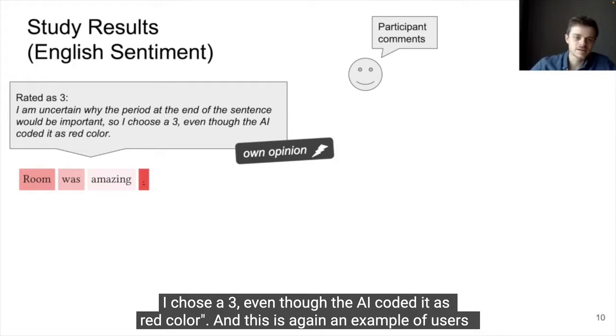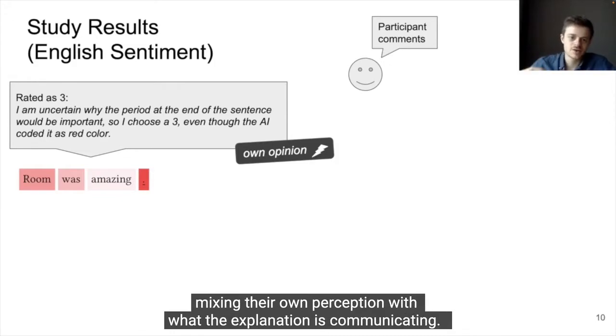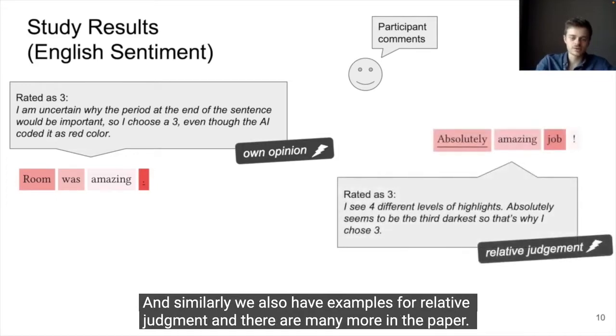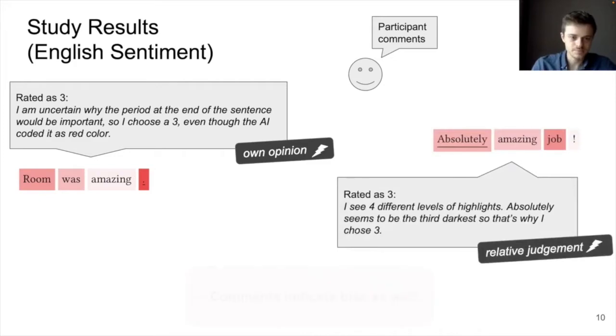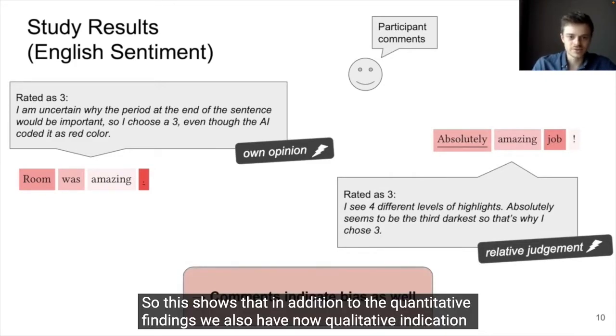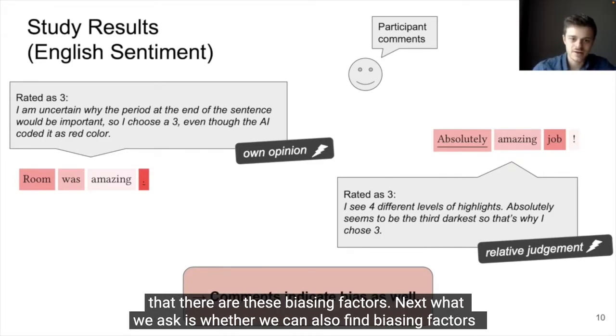And this is again an example of users mixing their own perception with what the explanation is communicating. And similarly, we also have examples for relative judgment, and there are many more in the paper. So this shows that in addition to the quantitative findings, we also have now qualitative indication that there are these biasing factors.